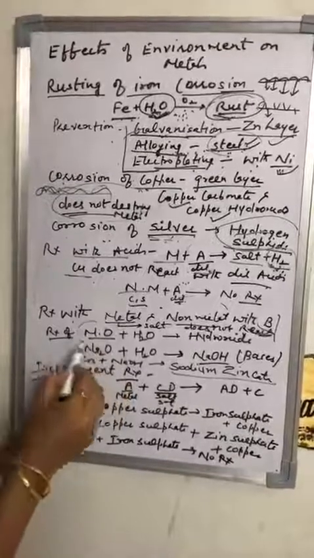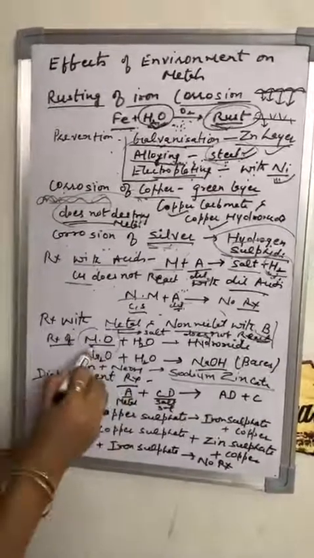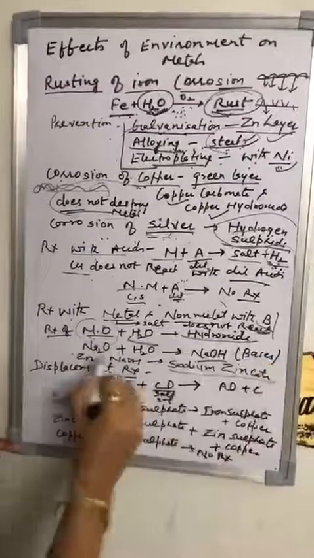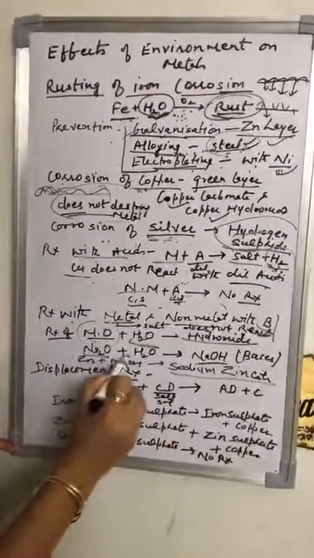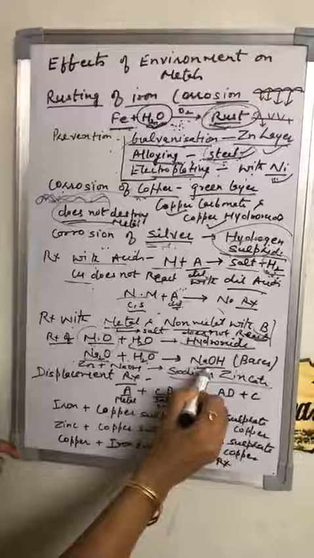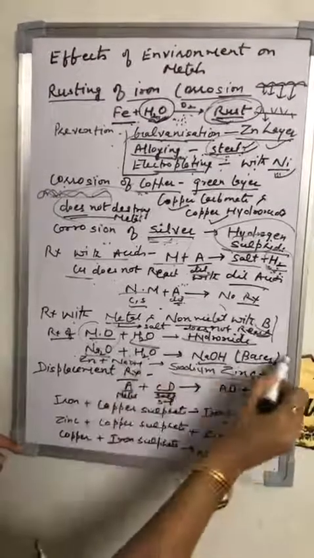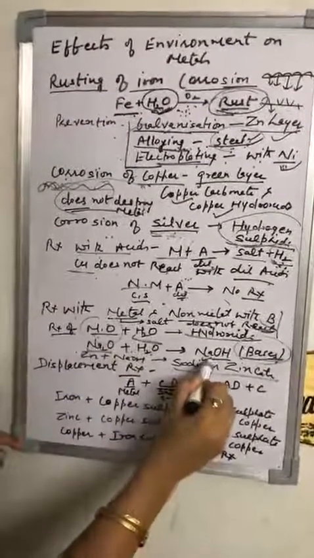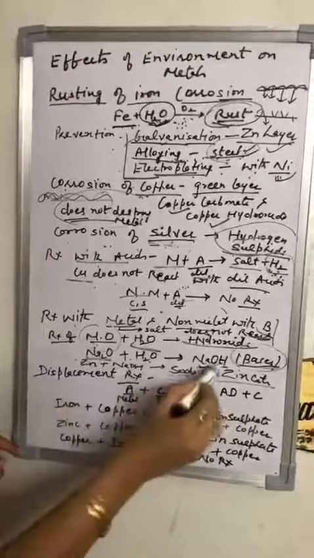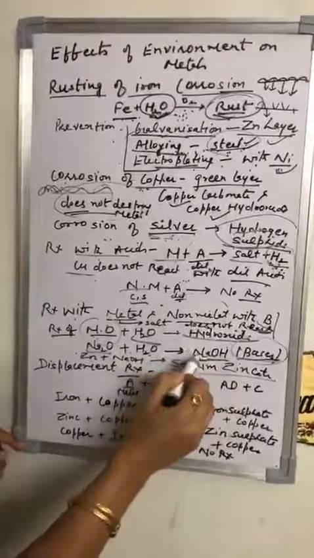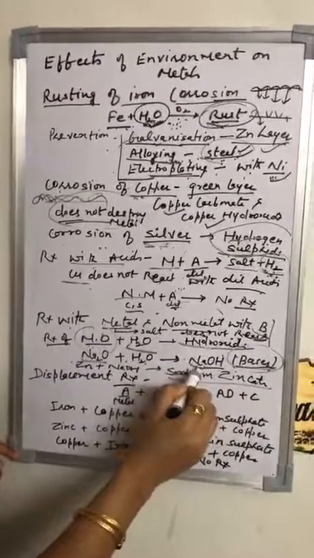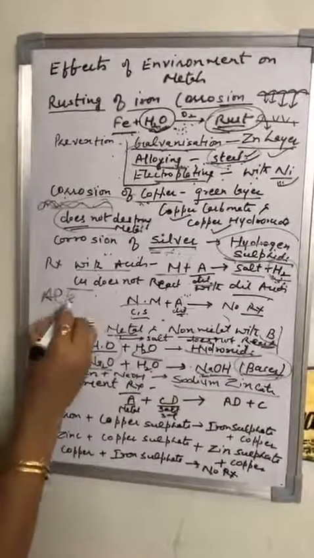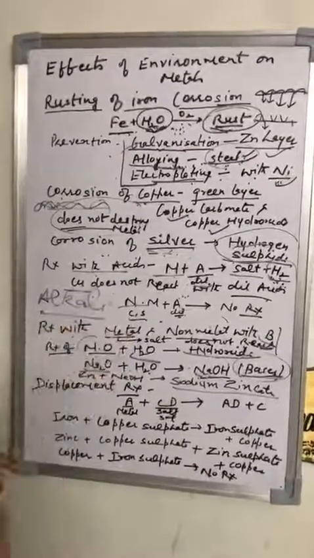Now we first talk about the metal oxide. Metal oxides also react with water to form hydroxides. Sodium oxide, Na2O, when it reacts with water, forms NaOH, which is a base. Bases we have done in the 7th class. Bases are substances which are bitter in taste and soapy in touch. And remember the term, all alkalis are bases, but all bases are not alkali. We use the term alkali for those bases which are soluble in water only.